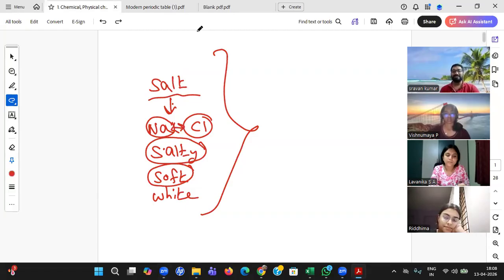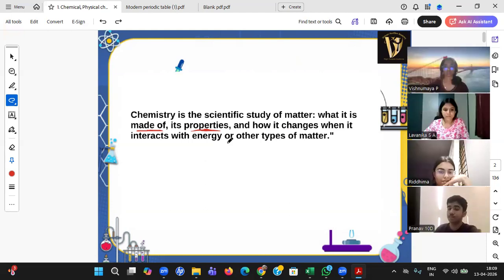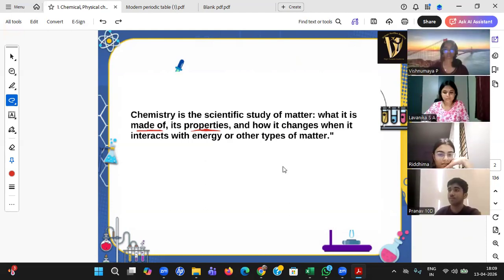And here is the easiest definition of chemistry. Chemistry is nothing but the study of matter only. But for the matter, what are we studying? What it is made up of, what its properties are, how it reacts with water and other matter. If I am mixing with water, what is happening? If I am mixing with air, what is happening? If I am studying everything about that, that's chemistry. Pranav, understood beta? Yes, sir. Okay. Lavanika, do you know Hindi? Yes, sir. Oh, very good.